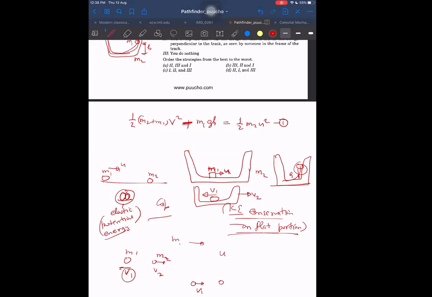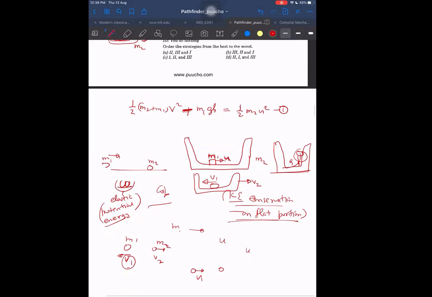But when M1 reverses the direction from U to V1 backwards, then it has to pass through zero velocity. Then momentarily, at some point, it should become zero also. Understood? Same type of analysis we can have for this. So when will M1 reverse the direction in the normal case of collision? First, let us think about it. When will M1 reverse its direction in case of collisions?